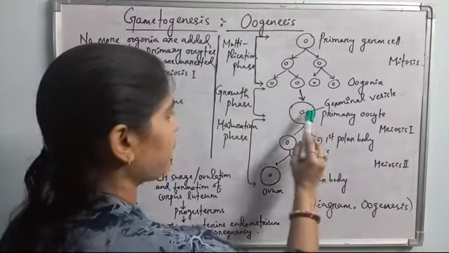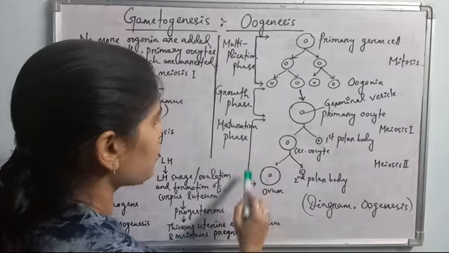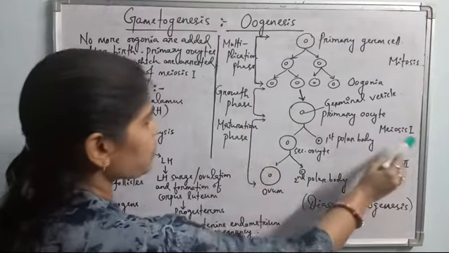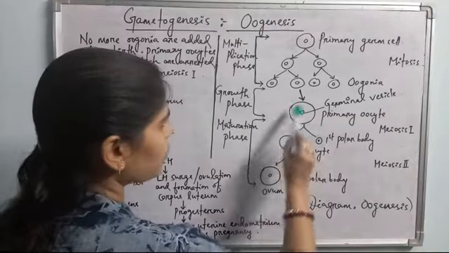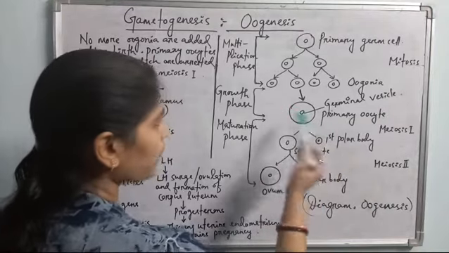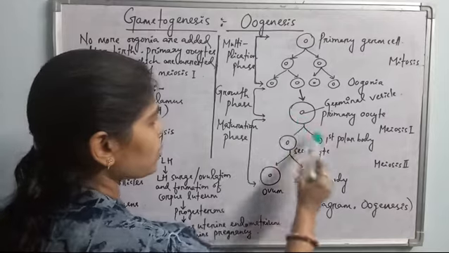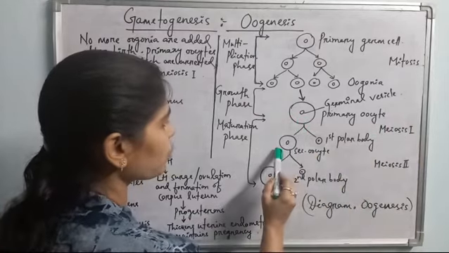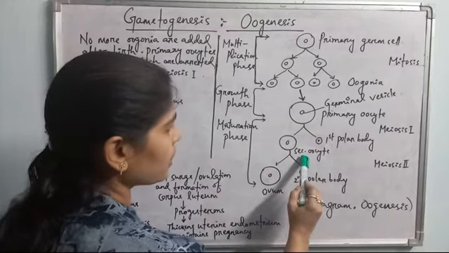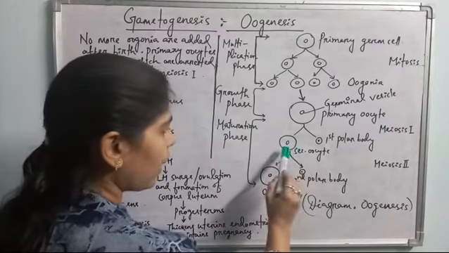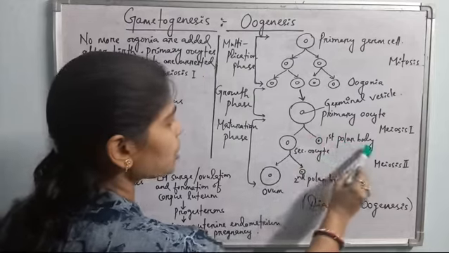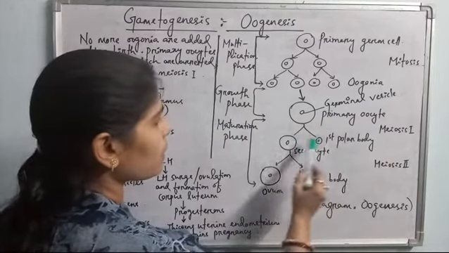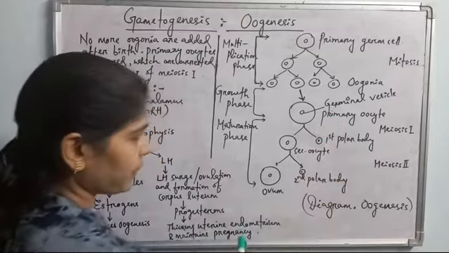Then this primary oocyte undergoes the maturation phase. In the maturation phase, first meiosis 1 occurs. This primary oocyte is a diploid cell, as I have told you. This diploid cell undergoes meiosis 1. Meiosis 1 is the reductional cell division, so it results in the formation of a secondary oocyte, which is the larger cell, and a small cell called the first polar body. So in this meiosis, two unequal daughter cells are produced from the primary oocyte.